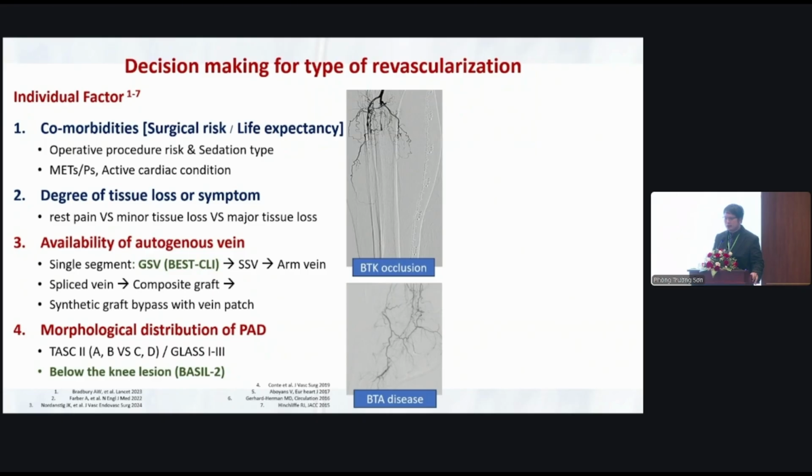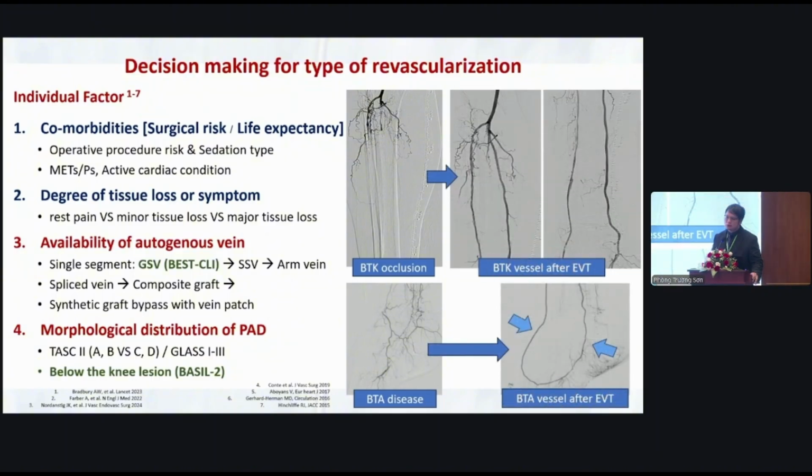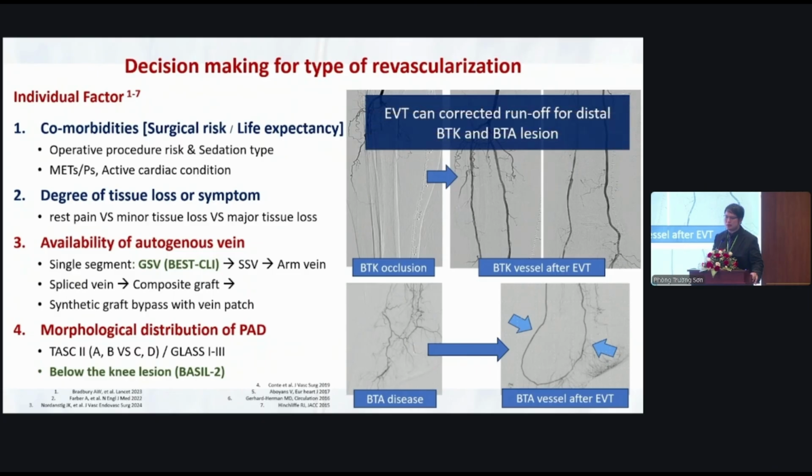A case like this is very common in Thailand, so it is very difficult to do a bypass, and the bypass may have a poor outcome because of the poor runoff vessels. So in this case, I used balloon angioplasty with selective stenting, and we could do the pedal pantaloop BTA vessel after EVT. So the difference from open surgery is that EVT can correct the runoff for the distal BTK and BTA lesions.